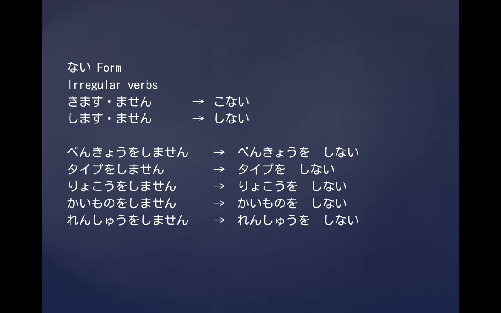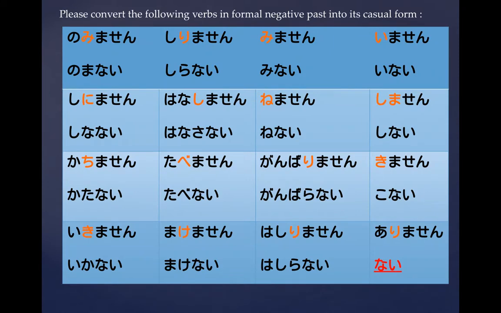Now there are 2 irregulars. 来ます、します。来ない、しない。And all the other variations of the します are below. 勉強しない。タイプをしない。旅行しない。買い物しない。練習をしない。Now this is just an example. Go ahead and take a look on your own. 飲みません。知りません。So by meaning, these are exactly the same, correct? 飲みません。Not to drink is 飲まない。知りません is 知らない。見ません is 見ない。いません is いない。